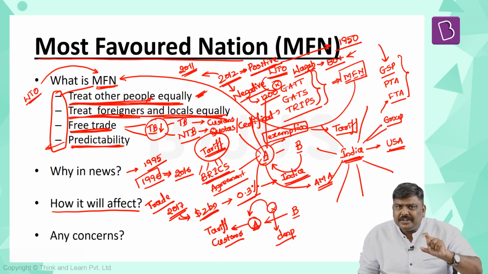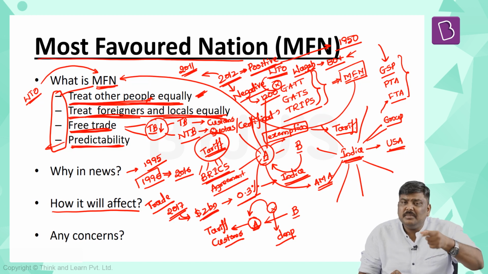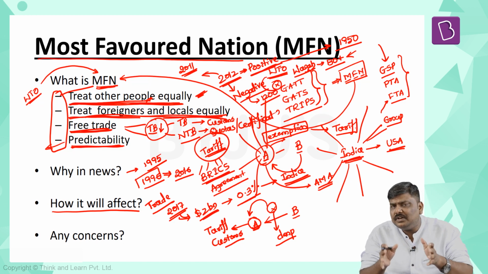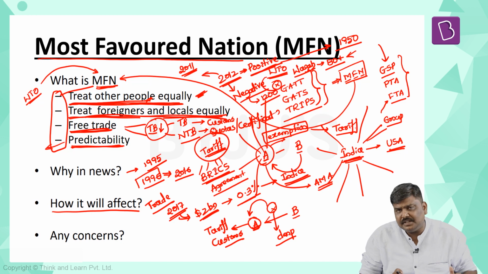So, the bilateral value of the trade is very less. Various experts have stated that withdrawal of MFN status might not have a huge impact on the value of trade. Then why did the Government of India withdraw this MFN status?